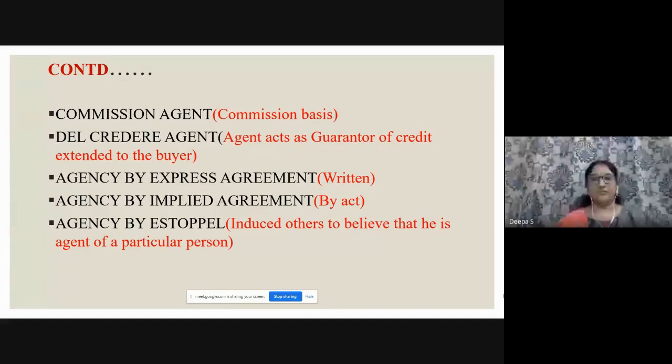So party A doesn't know who is the principal and who is the agent. He thinks that B is the agent, but B alone knows C is the principal. So nothing is coming on the part of the principal. He remains silent, which makes the other person believe some other person is the principal. That we call agency by estoppel.